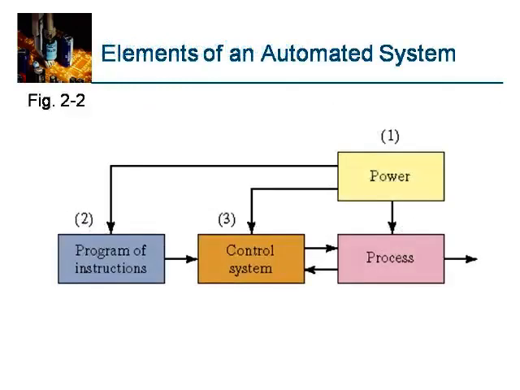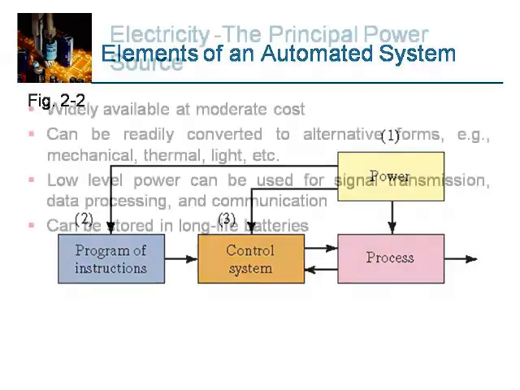Power is required to accomplish the process and operate the automated system. Program of instructions directs the process, and the control system executes the instructions. In a typical schematic, this is the entire automated system, with the elements required to control the process: power, control system, and program of instructions.